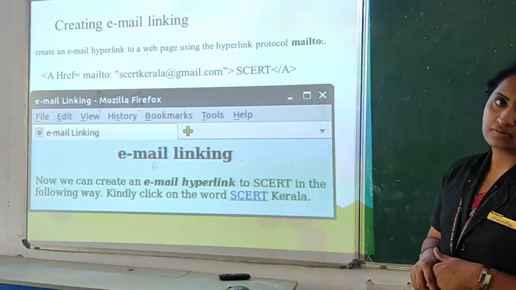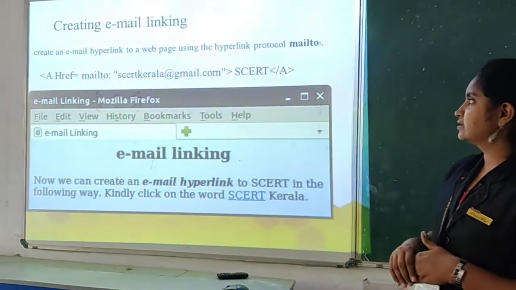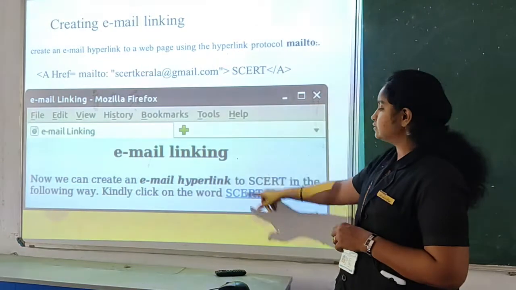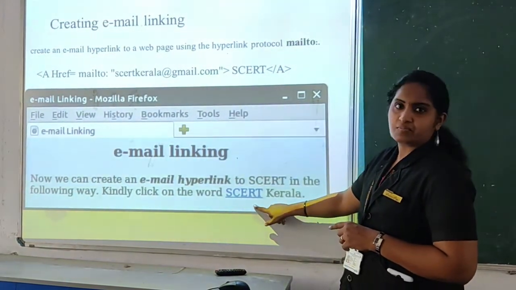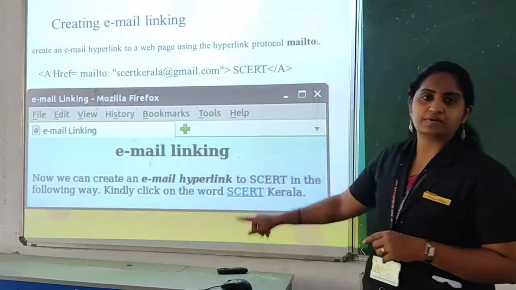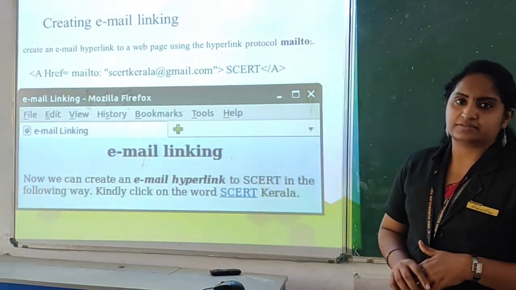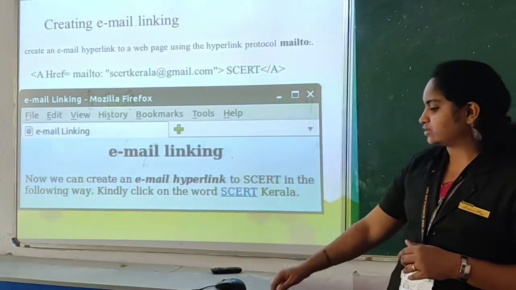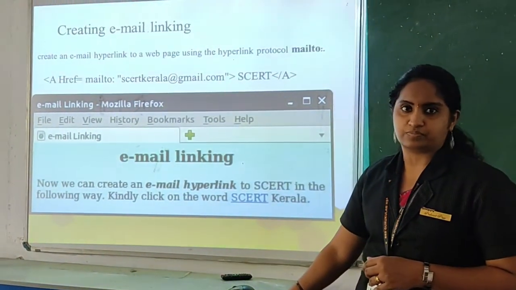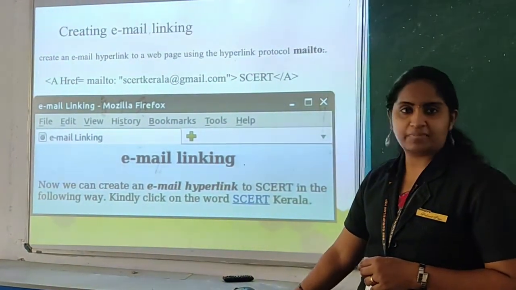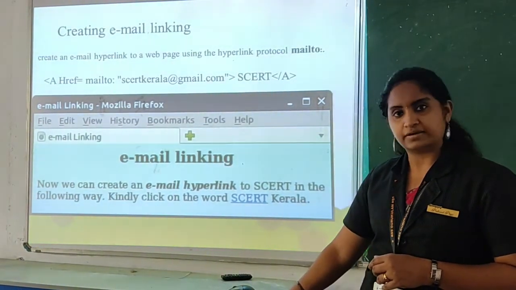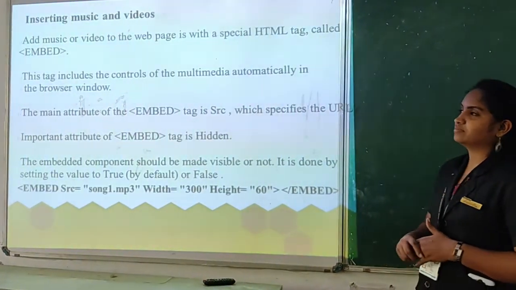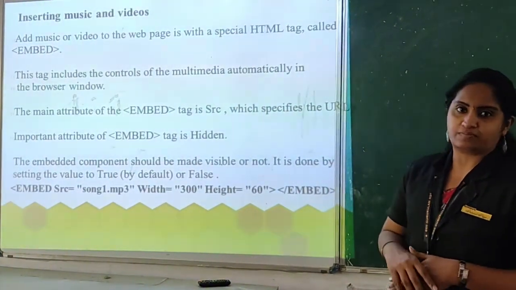We are giving the mail address, and we are giving the particular word to link that mail. By clicking this word, it will take you to the particular mail address. Okay, fine. So like this you can link your mail address. So the main word here is mailto. You have to use that. Clear? Okay. And the next one is, you can include the music and videos in a web page.